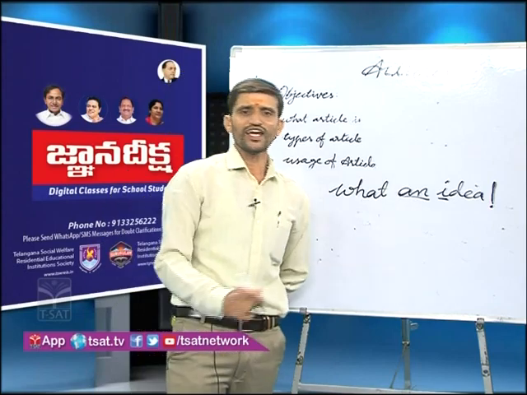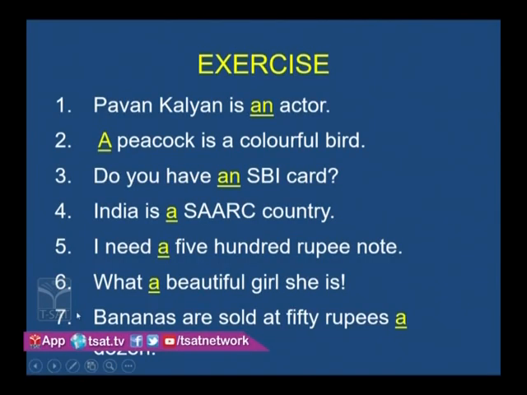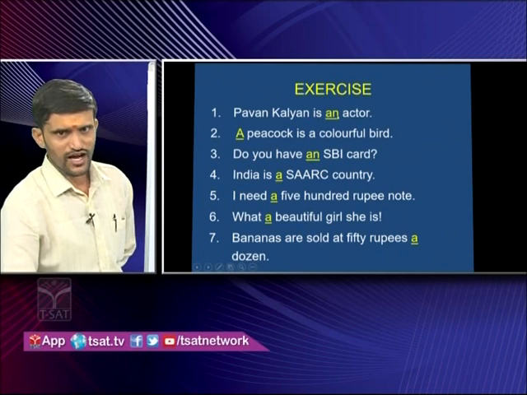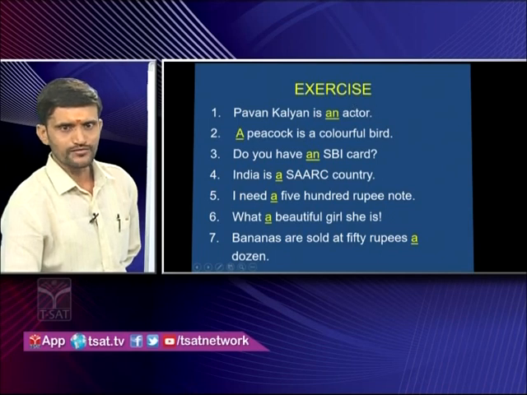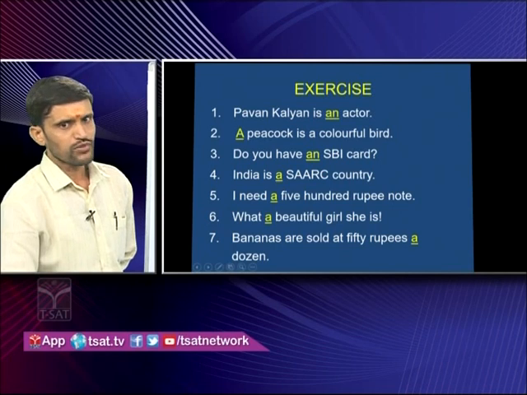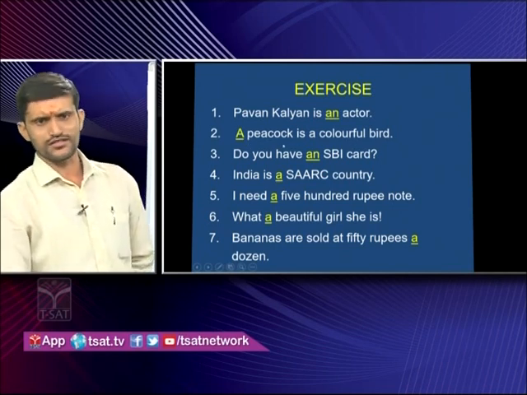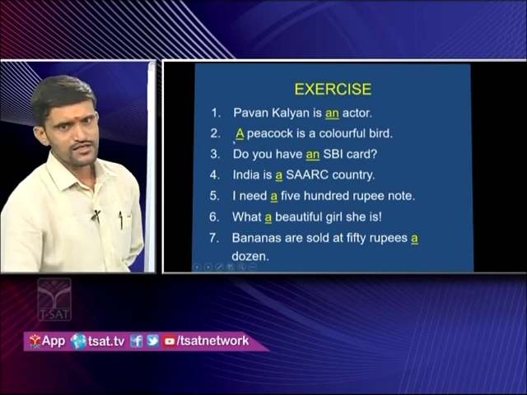Okay, so here there are some examples. Pavan Kalyan is an actor. Here an is used because actor starts with a vowel sound and is a singular countable noun. Okay, here, a peacock is a colorful bird. A peacock means all peacocks, not only one peacock. Okay, pea is a consonant sound.